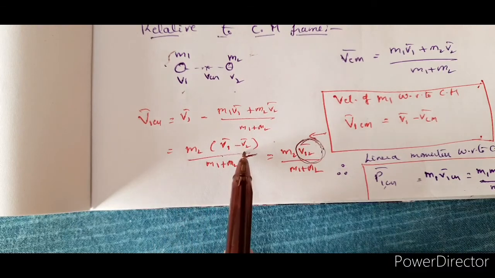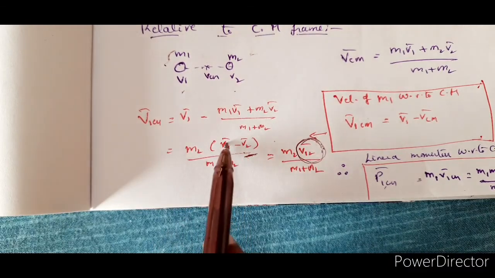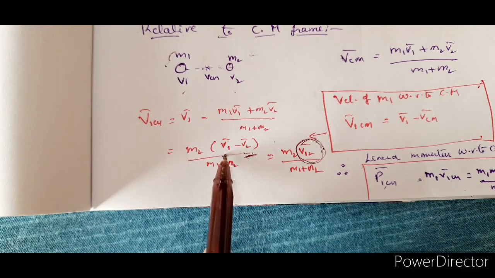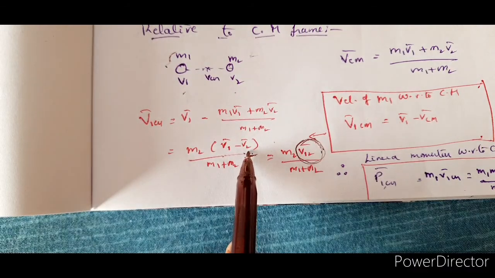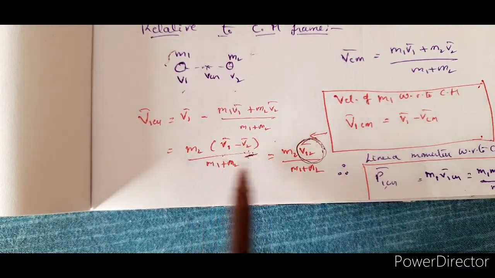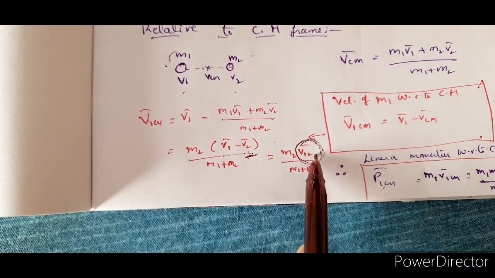Why are we replacing this with this? See, v1 bar minus v2 bar is the velocity of m1 with respect to m2, is it not? Yes or no? Velocity of the first particle with respect to the second particle. So it is the relative velocity, or the relative motion, of the first particle with respect to the second particle.